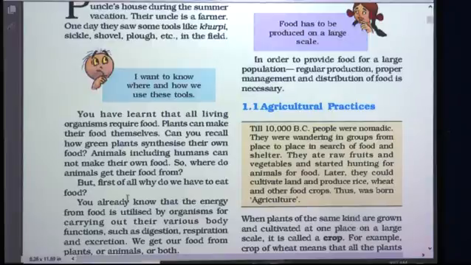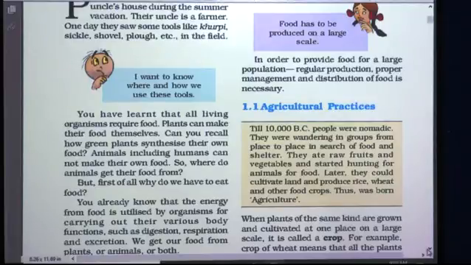But first of all, why do we have to eat food? That is the main question. Why do we require food? Because there are different life processes taking place in our body. For all these life processes and for doing each and every activity, we require energy, and this energy we get by eating food. Okay. So, you already know that the energy from food is utilized by organisms for carrying out their various body functions.